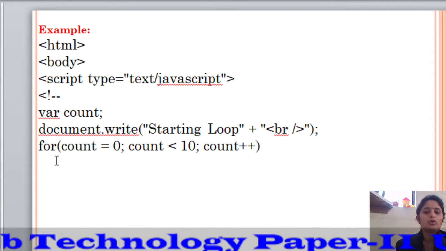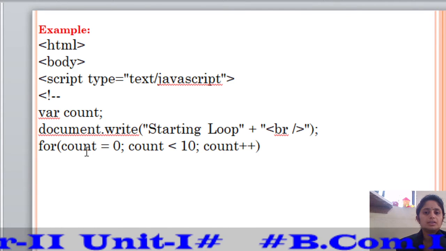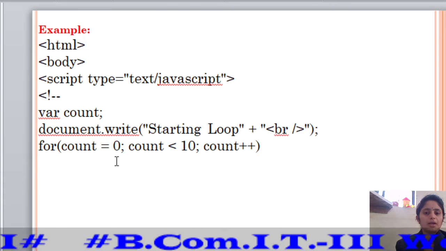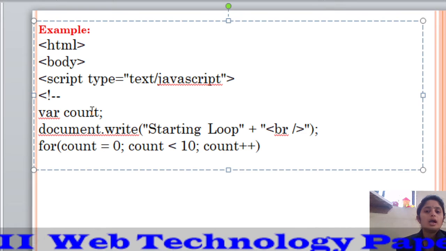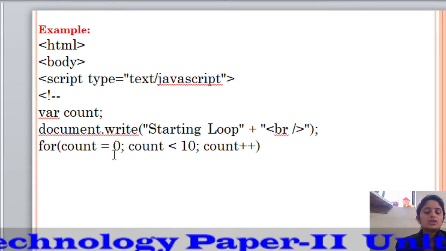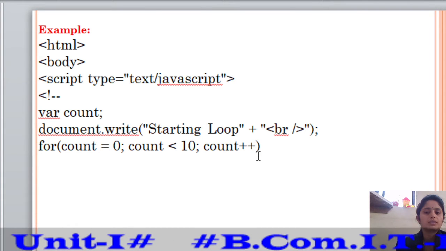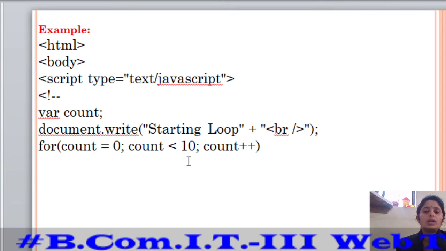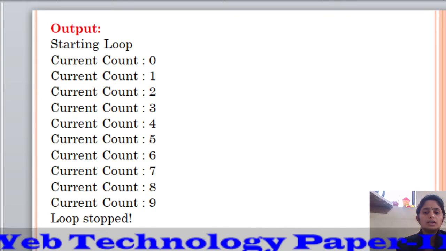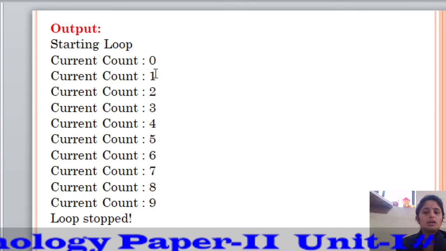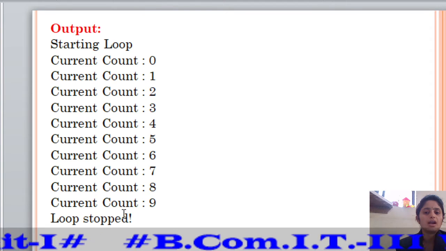The for loop has the syntax for initialization, test condition, and increment counter. Here we have one variable called count, and its initial value is 0. Count is less than 10 is the test condition, and count plus plus means from 0 to 10 the count is increased by 1. So the output is current count 0, current count 1, current count 2, current count 3, current count 4, 5, 6, 7, 8, 9.